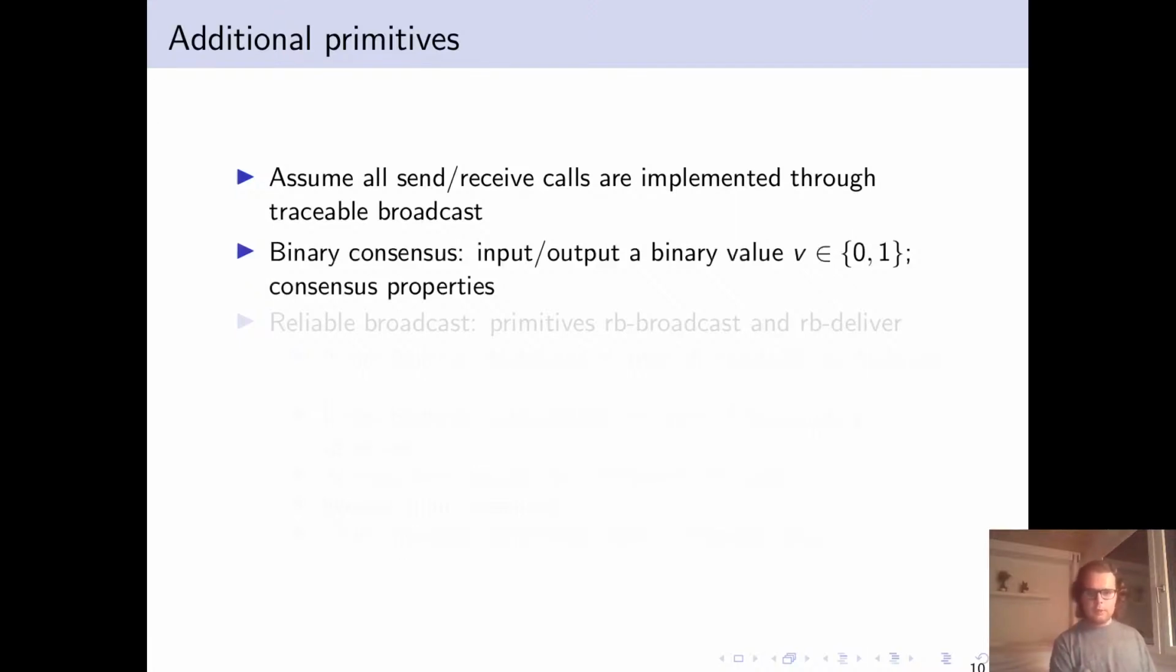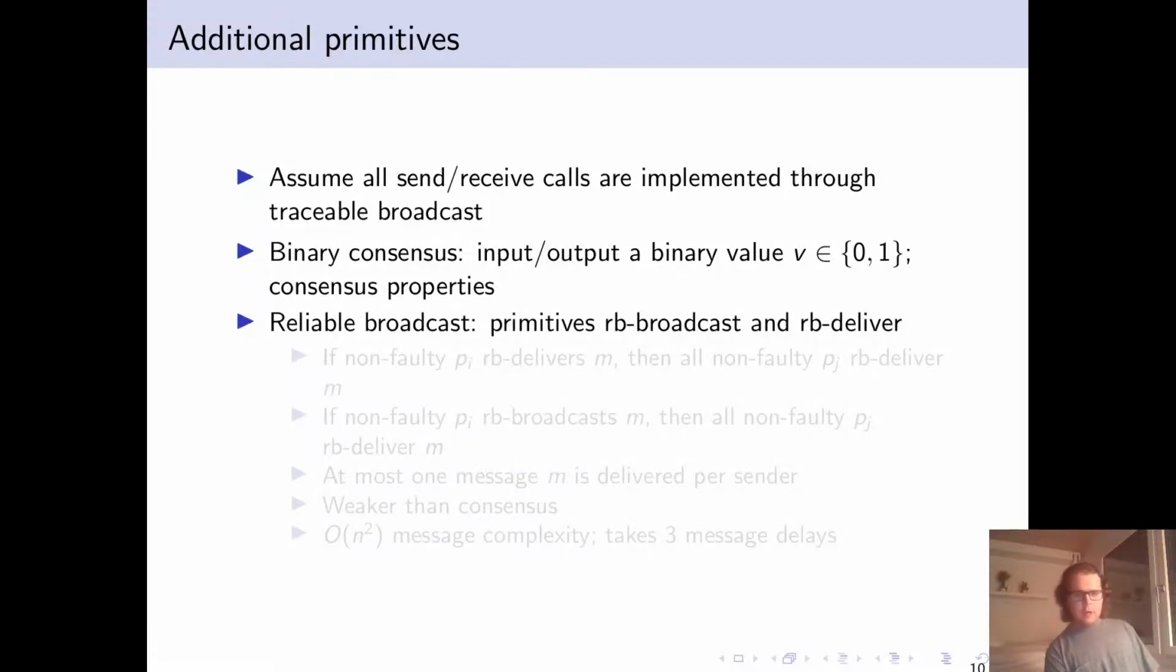We then quickly state the properties of binary consensus. The value is input and output. In each case, it's a binary value, either 0 or 1. And this satisfies comparable consensus properties of validity, agreement, and termination.